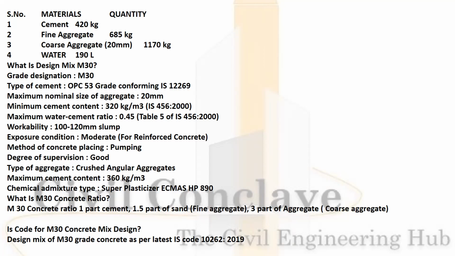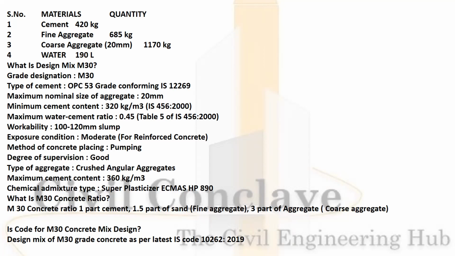Workability 100 to 120 mm slump. Exposure condition moderate. Method of concreting is pumping. Degree of supervision is good. Type of aggregates, crushed and angular aggregates. Maximum cement content 360 kg per m cube. Chemical admixture type, super plasticizer.